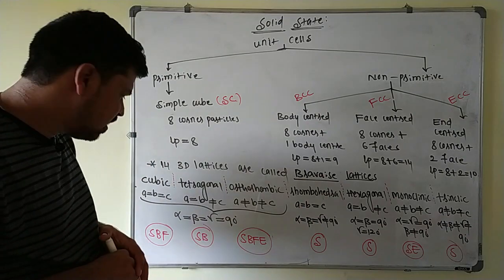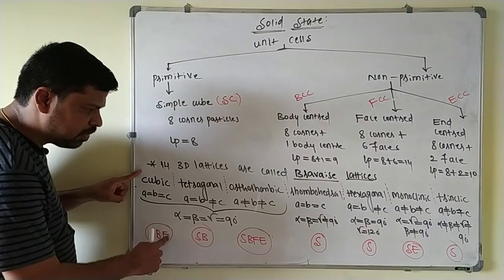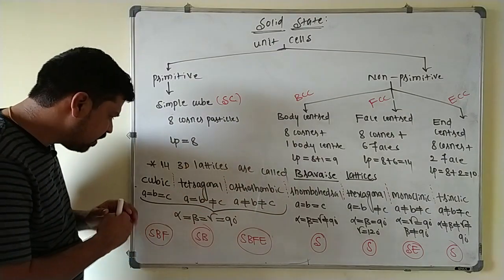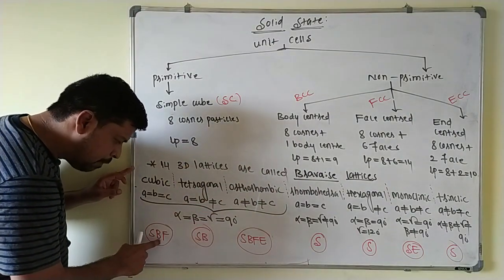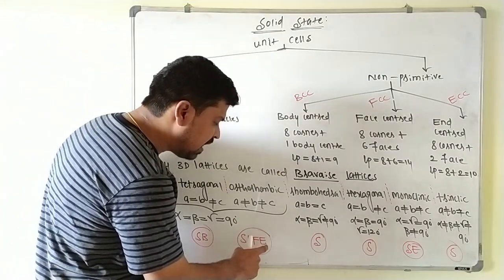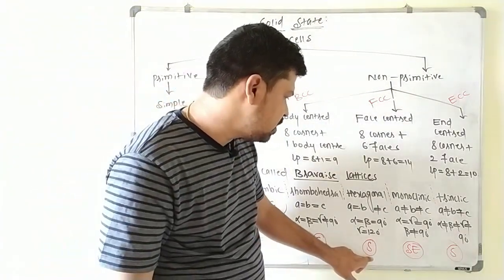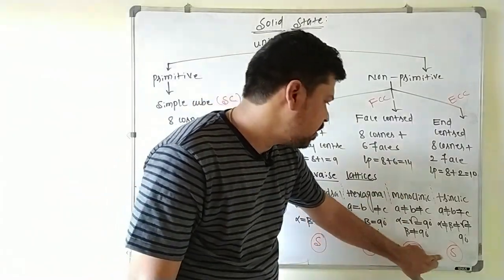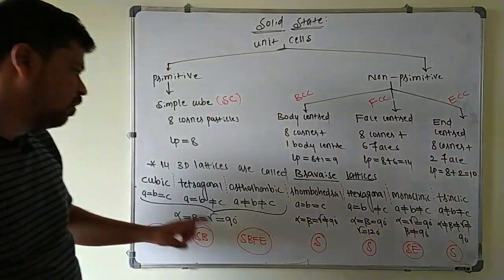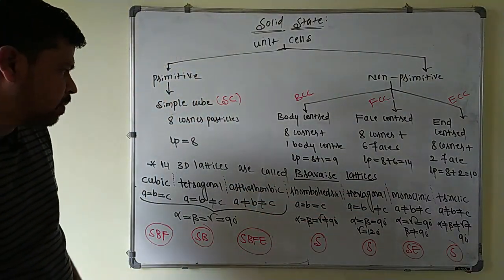And again they will ask here which type of unit cells are possible. In case of cubic, these 3 are possibilities, means already I told you 14 different possibilities are grouped into 7 crystal systems. In cubic these 3 are possible: simple, BCC, FCC. Here simple, BCC, FCC, end centered, all 4 are possible here. Here only simple cube is possible. Here simple cube, end centered is possible, and again simple cube is possible here. So if you add all these, you will get the total number equal to 14. So all the 7 crystal systems are having 14 different possibilities here.